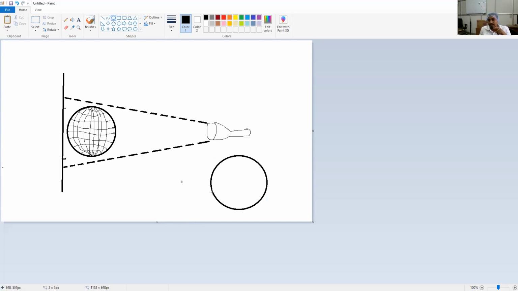This is a sphere, but this is a circle. This kind of projection on the 2D wall you will get.